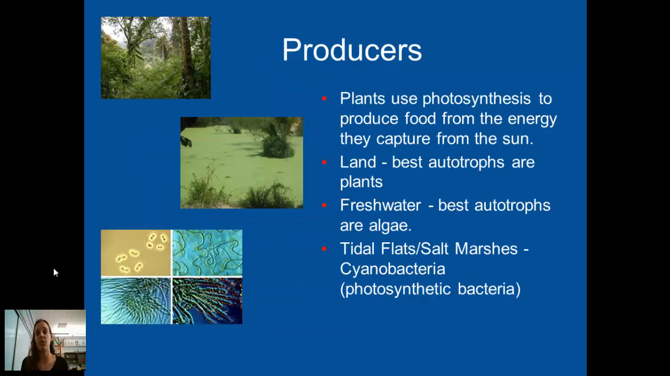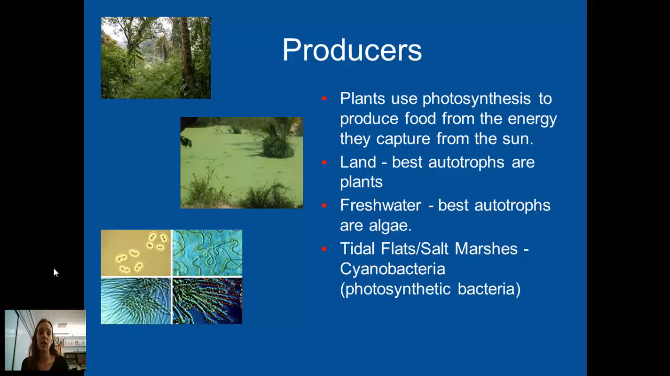Producers come in different forms. Plants use photosynthesis, as you know, to produce food from the energy that they capture from the sun. So incoming solar radiation in the form of electromagnetic waves is captured by plants, and in combination with carbon dioxide and water, plants are able to chemically convert those molecules into glucose and oxygen.